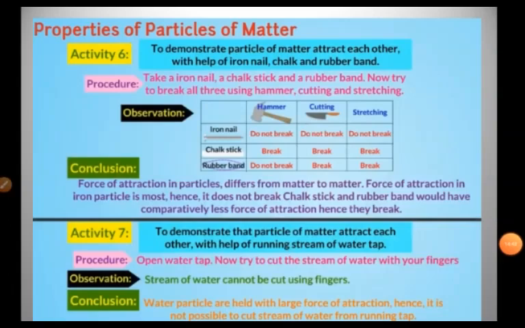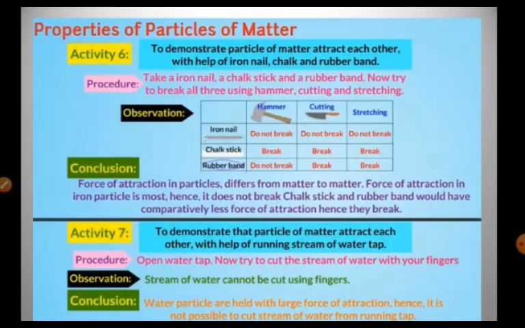So as I said before, with the help of many experiments we are going to explore the characteristics of the particle, that particles of matter attract each other. Now here there are two activities. The first activity is to demonstrate that particles of matter attract each other with the help of an iron nail, chalk and rubber band. The procedure here is to take an iron nail, a chalk stick and a rubber band.